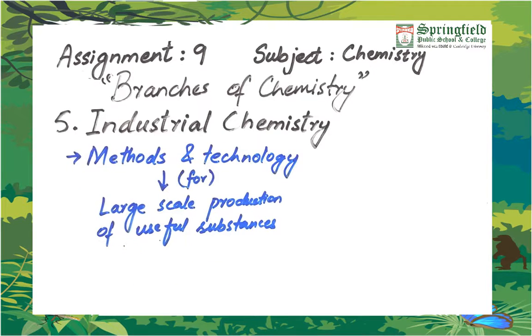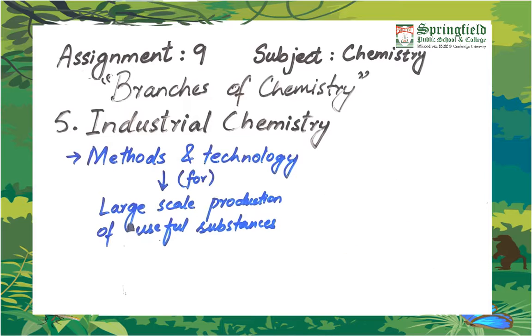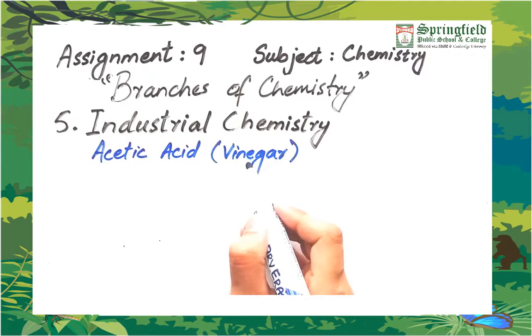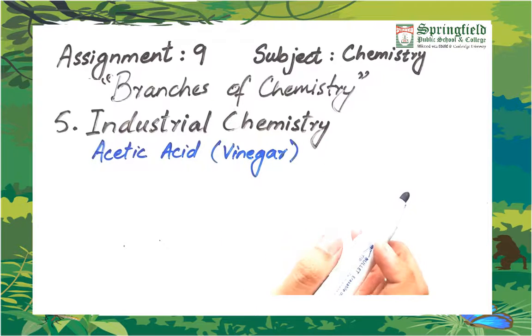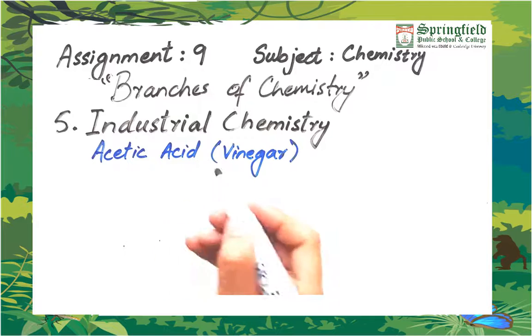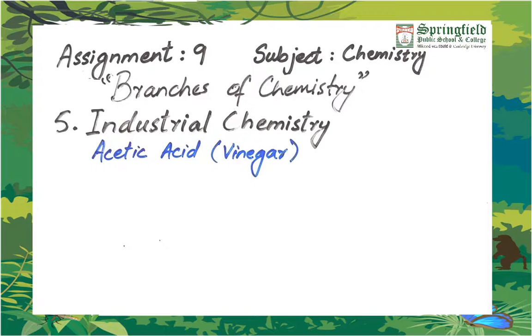Fifth branch is industrial chemistry. It deals with those methods and technologies which are used for preparing useful substances on large scale. How can we apply industrial chemistry to acetic acid? As you know that it is a constituent of vinegar, which is a food flavor, so it needs to be prepared on large scale. So the methods and technologies which are used for preparing acetic acid on large scale will be studied under industrial chemistry.